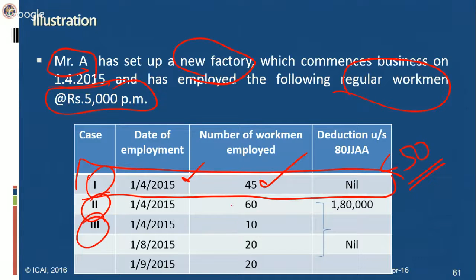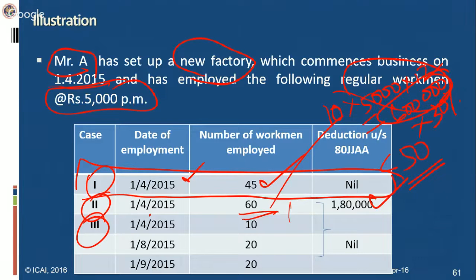Case number 2, he has employed 60 regular workmen. Then will he be eligible for deduction under 80JJAA? Yes, he would be eligible, but in respect of 10 employees, the number in excess of 50. So 10 employees at 5,000 per month for 12 months, because he's employed on 1/4/2015, will give you 6 lakh. This is additional wages, and 30% of additional wages, 1,80,000, will be the deduction under 80JJAA.